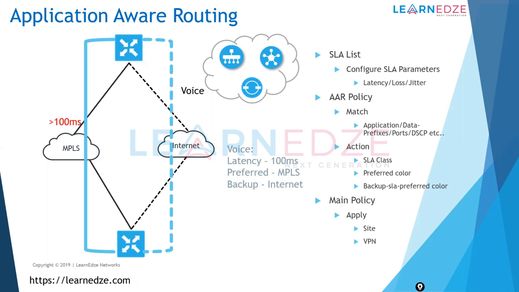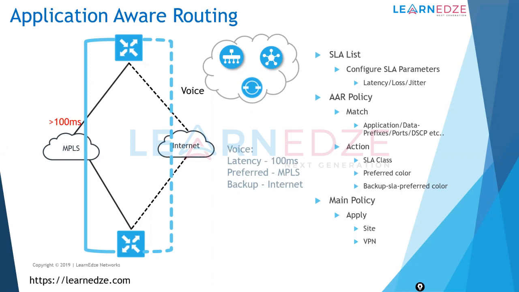Once we have the SLAs defined, we can create an AAR policy, which is the application-aware routing policy. We can match based on the application. The DPI engine kicks in as soon as you enable application visibility. vEdges use Cosmos and cEdges use NBAR.